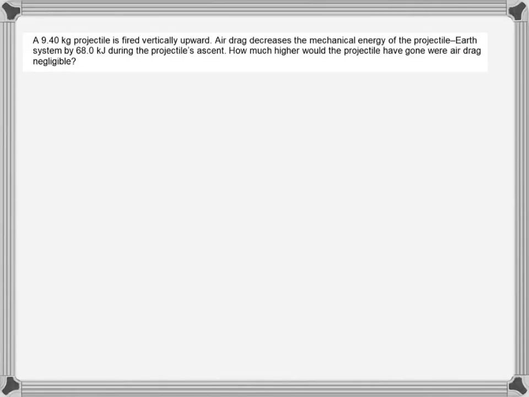This is a simple problem. It says that a 9.4 kg projectile is fired vertically upward. So it goes vertically like that. And then air drag decreases the mechanical energy of the projectile-earth system by 68 kilojoules. So the reduced mechanical energy is 68 kilojoules during the projectile ascent, when the projectile was going up.